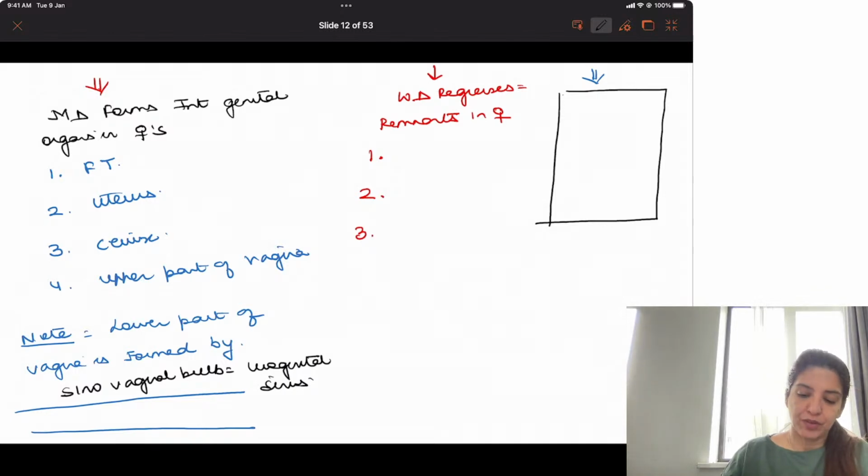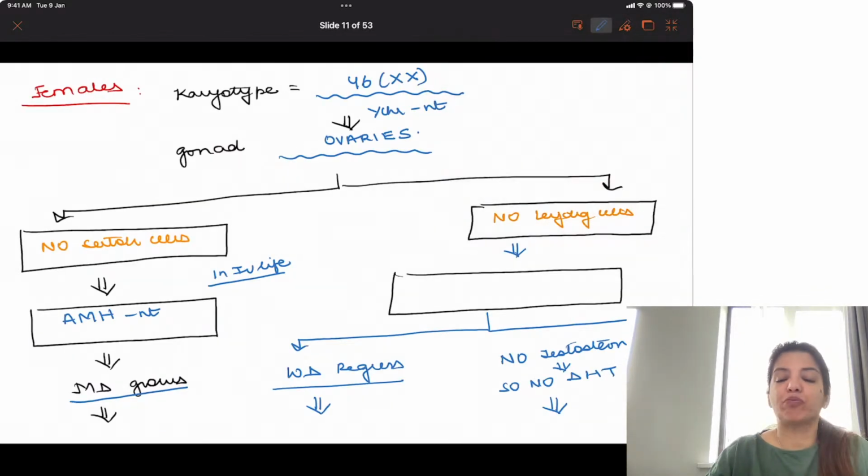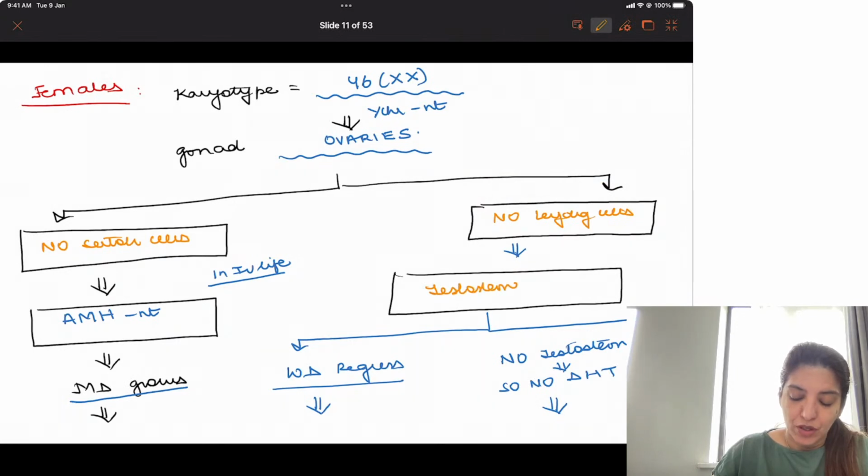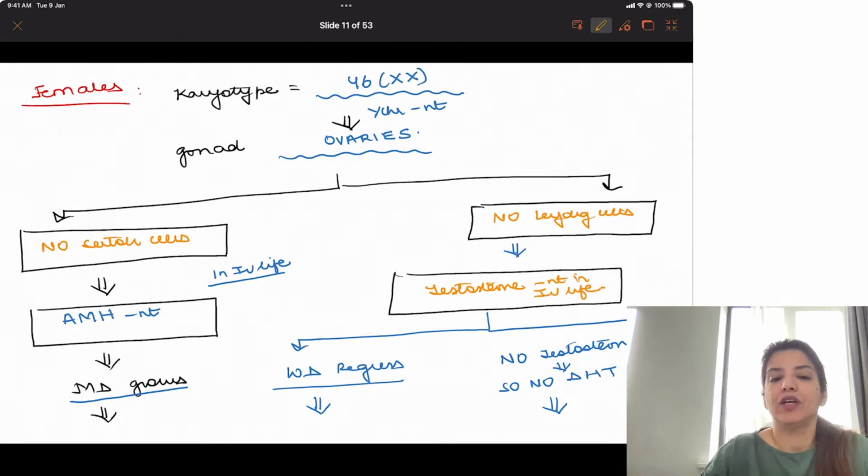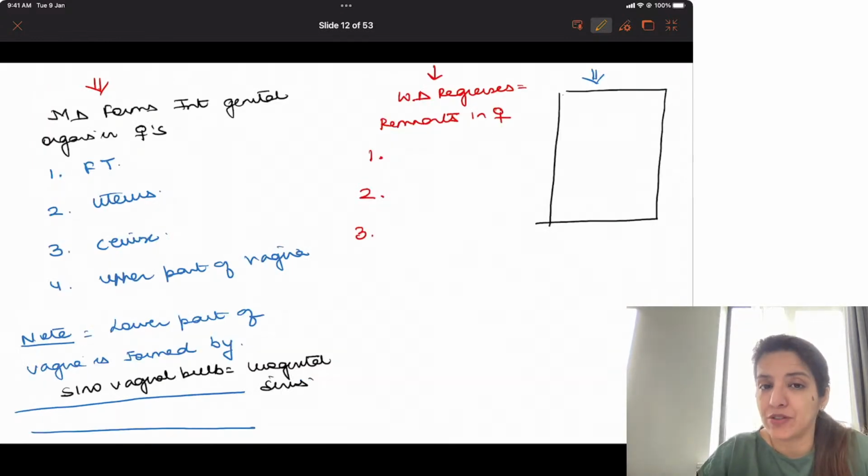Now, in females, because there are no Leydig cells, testosterone will be absent in intrauterine life. And because testosterone is absent, the Wolffian duct regresses in females. When the Wolffian duct regresses in a female, it leaves some remnants.